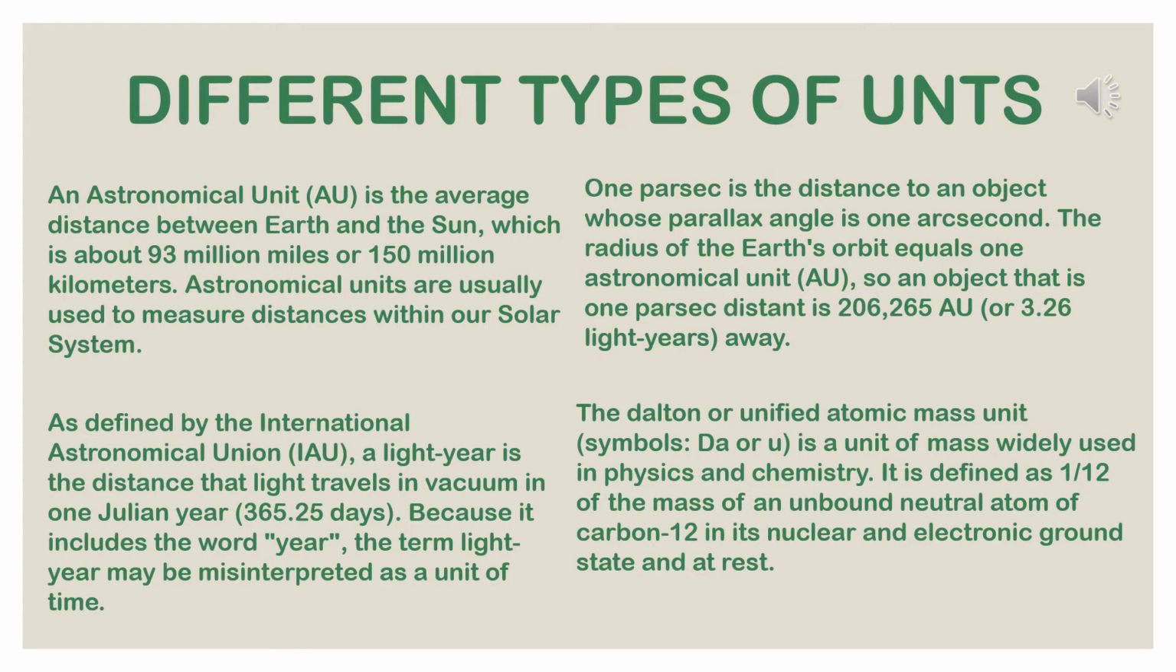So an astronomical unit AU is the average distance between Earth and the Sun, which is about 93 million miles or 150 million kilometers. Astronomical units are usually used to measure distances within our solar system.